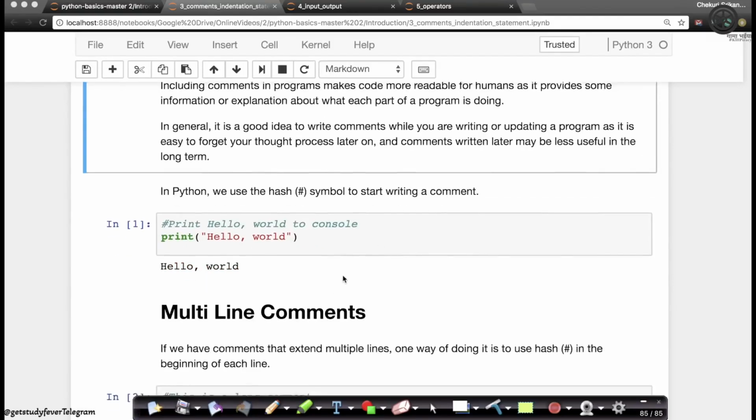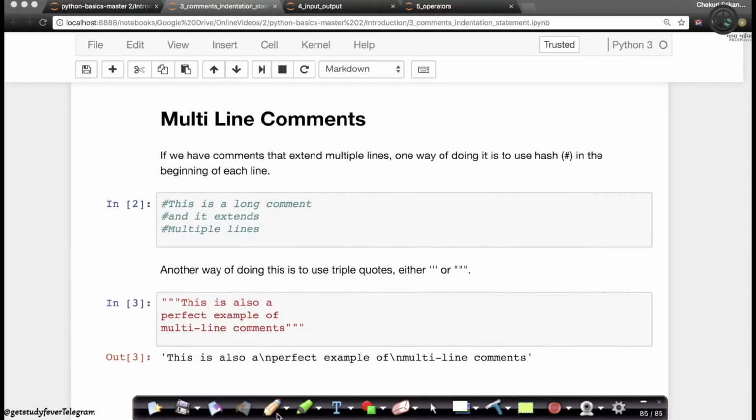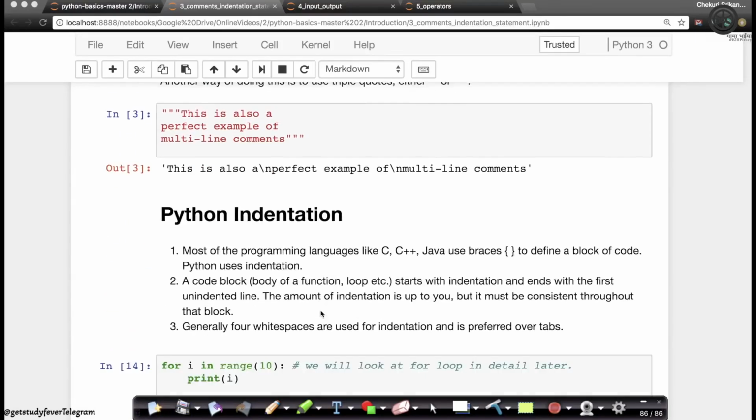Of course, if you want to write multi-line comments, here is how you can write it. You can write a multi-line comment like this, with a hash starting on each line. Or a better way is to start your comments with triple quotes. We saw that triple quotes are typically used to represent multi-line strings. So you can start with triple quotes, and this will be regarded as a multi-line comment. You can use either single quotes or double quotes. Both of them will work equally well.